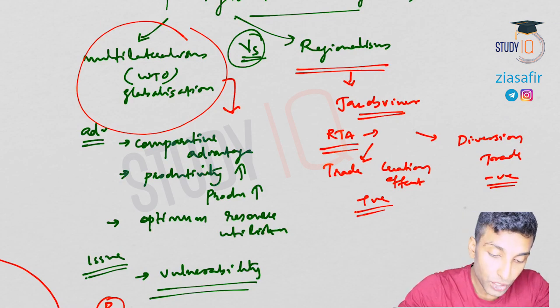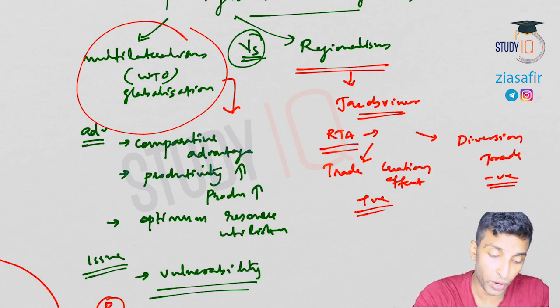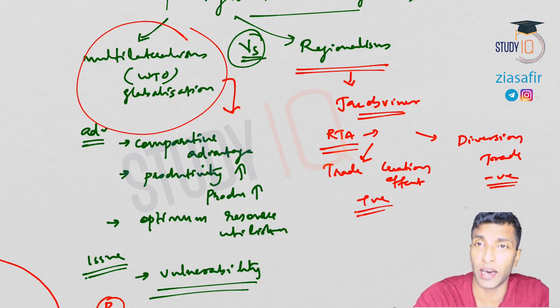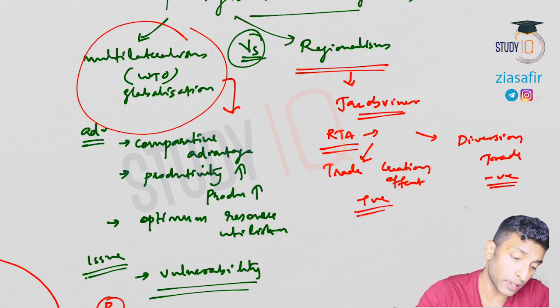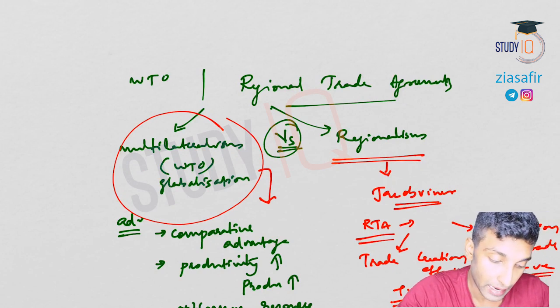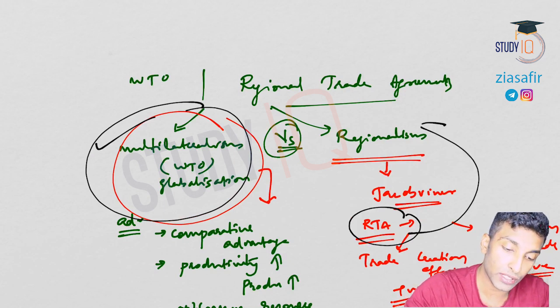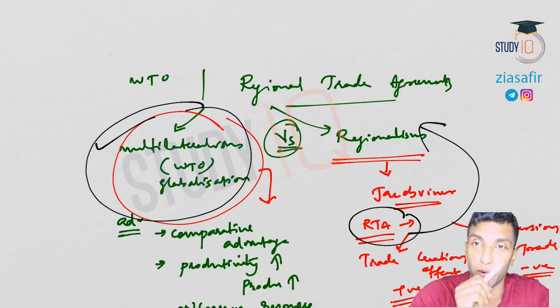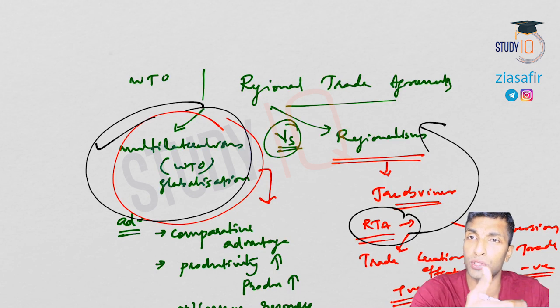Both are possible. So what is actually the government stand? Which one is better, multilateralism or regionalism? Are we going with WTO or are we signing RTAs? If you see, there is a considerable increase in the number of RTAs that we are signing, right? But the government stand is that the priority is for WTO, that means multilateralism. We are giving priority to this. And why regionalism? RTAs are the means to supplement this priority, because some discussions, for example the Doha development round, got stuck and are not progressing, but you are discussing almost all the similar things in the regional trade platform.